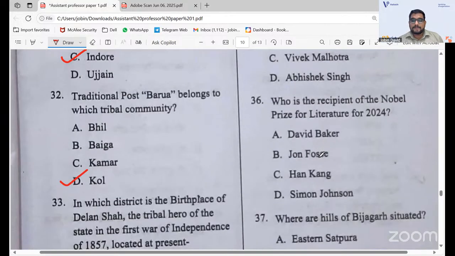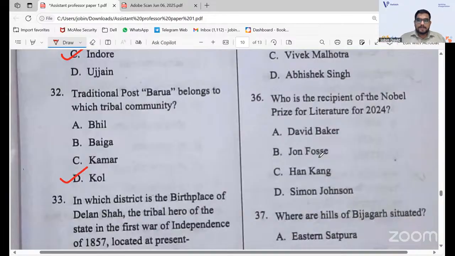Who is the recipient of the Nobel Prize for Literature? It can be a paper 2 question too, but as you are from a literature background, they also asked it in paper 1. Nobel Prize for Literature for 2024. These are very important. For the NET exam also you can get questions on awards, so the Nobel Prize is very important. The answer for 36 is C, Hong Kong. Hong Kong is the correct answer. Okay, that's it.